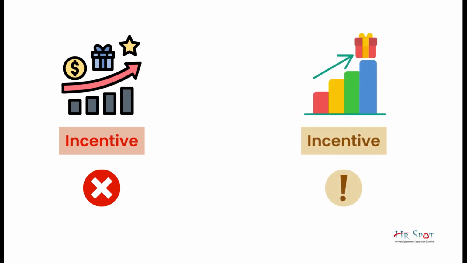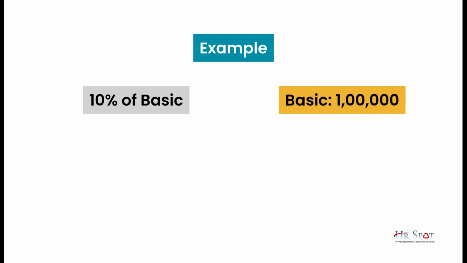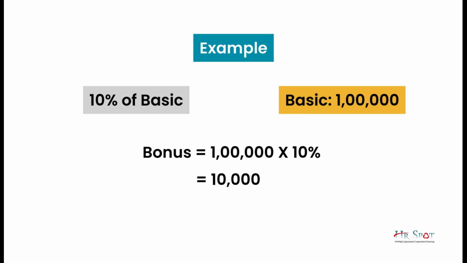I will leave this to the policy of the company, but if you want, you can. For example, suppose I have decided to have a performance bonus of, let's say, 10% of my basic in the CTC. If my basic is 1 lakh, I can have 10% of 1 lakh, that is 10,000, as my variable performance bonus in my CTC structure.